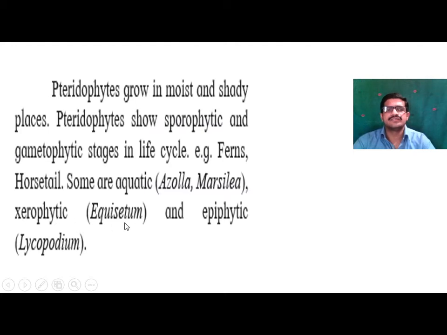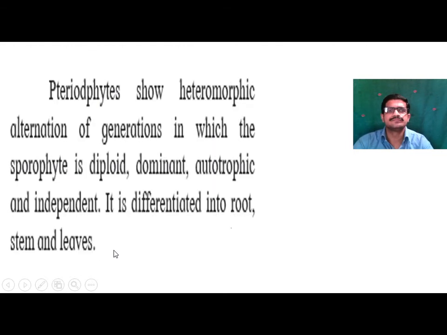In that region, Equisetum is found. And some species of the pteridophyte are epiphytic in nature, that is, they grow on another tree trunk, for example, Lycopodium. So these are some species of the pteridophytes. This pteridophyte shows heteromorphic alternation of generation in which the sporophyte is diploid, dominant, autotrophic and independent.